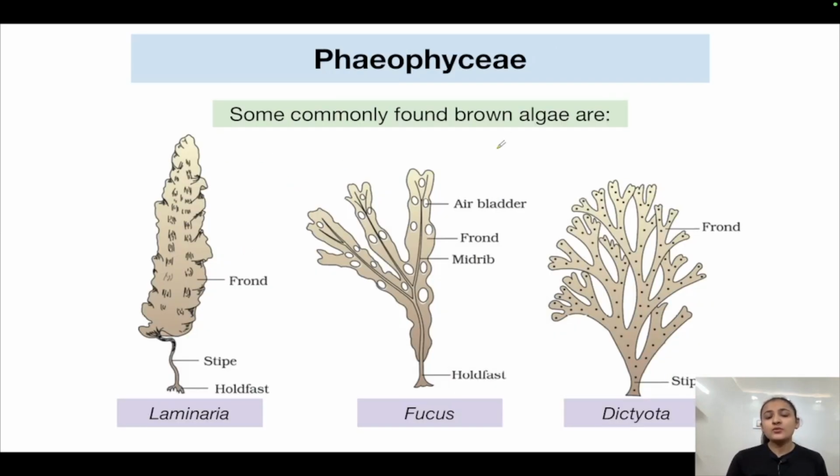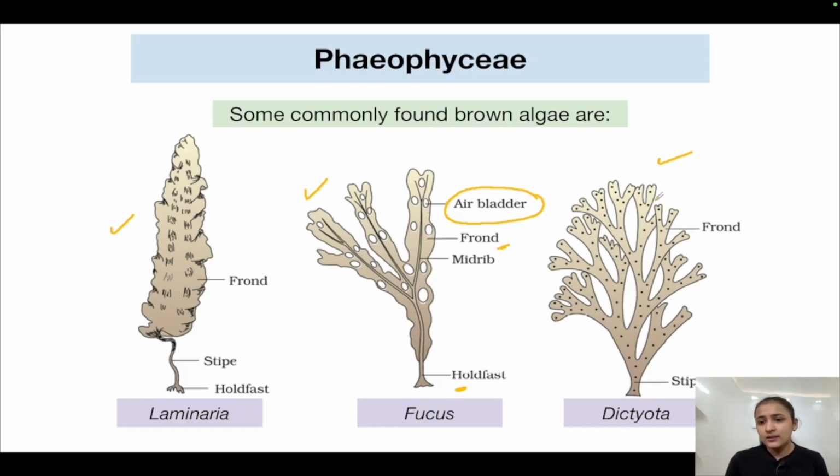Some commonly found brown algae are Laminaria, Fucus, Dictyota. You can see their structures. Fronds type and holdfast is present here also. Holdfast, frond is there. In Fucus, air bladder is also there. Midrib can be seen in its frond.